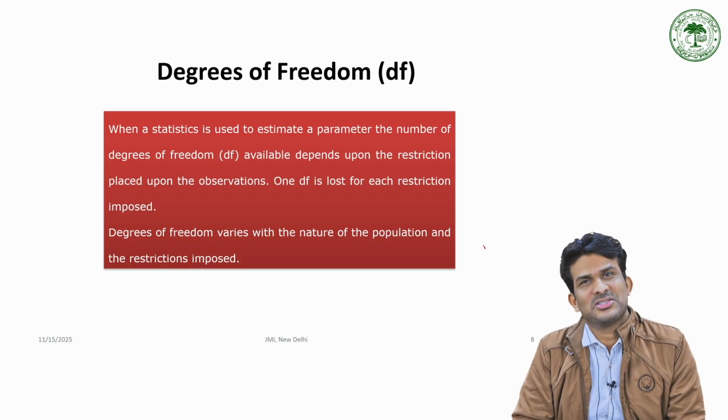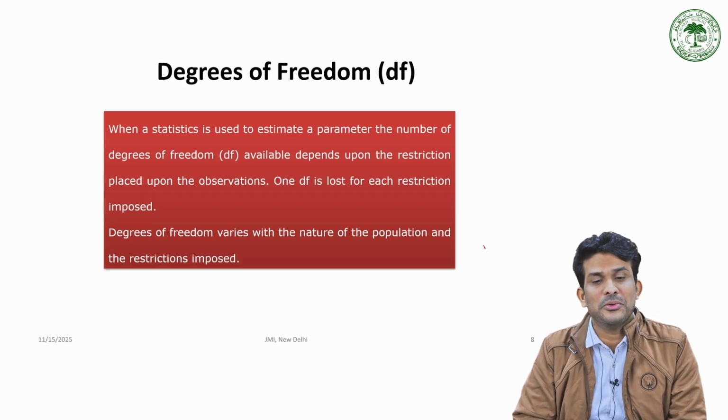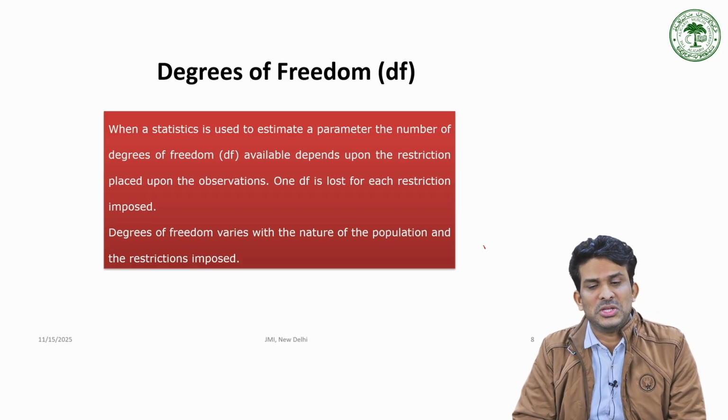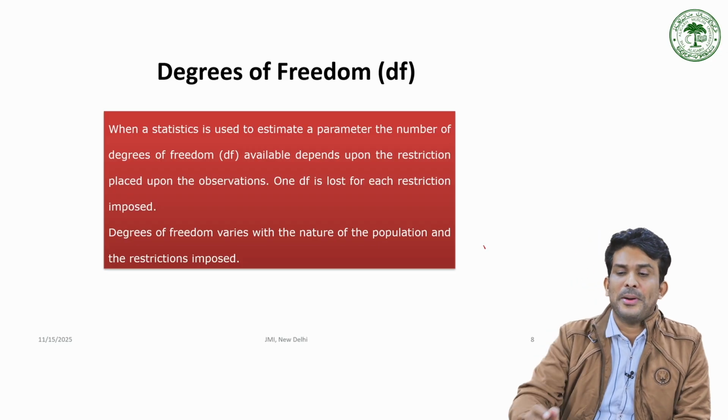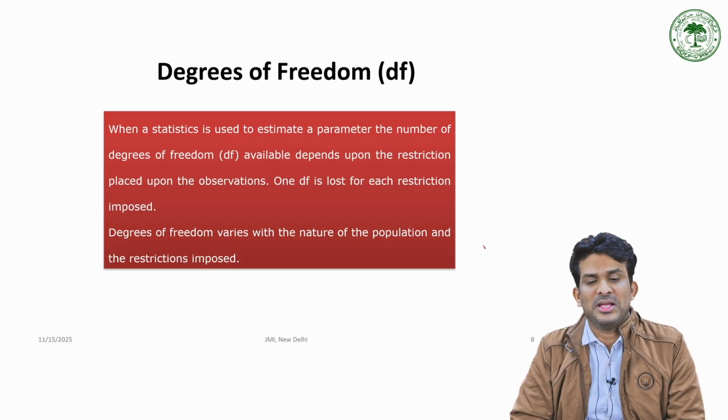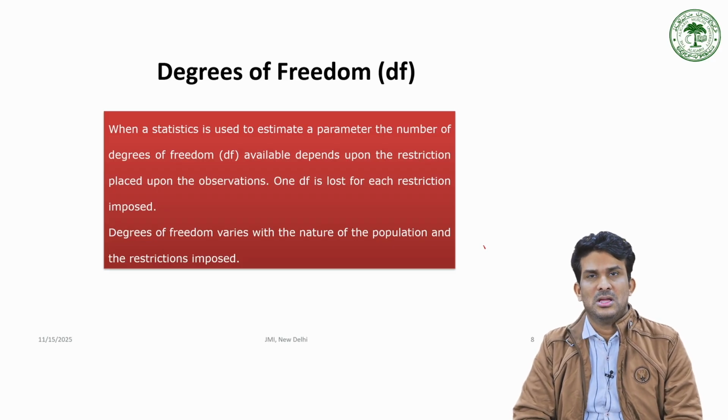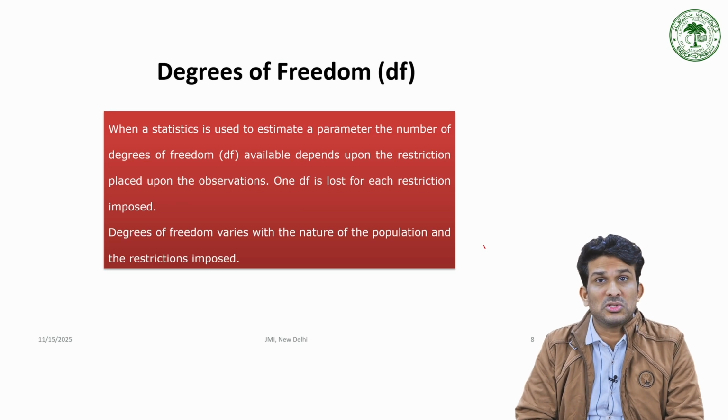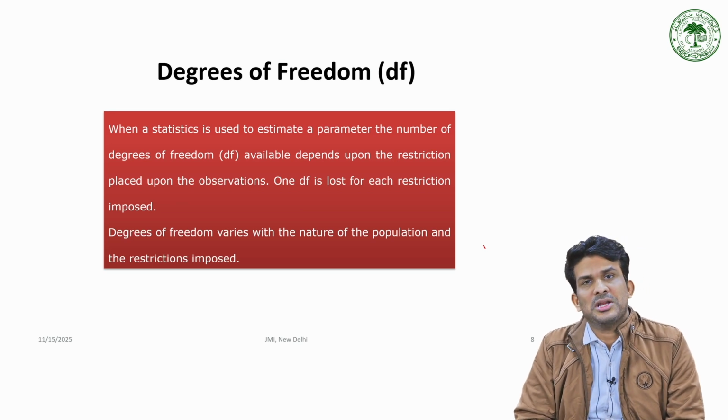Again, read this. Let me read it again for you. When a statistic is used to estimate a parameter, the number of degrees of freedom available depends upon restrictions placed upon the observations. One degree of freedom is lost for each restriction imposed.